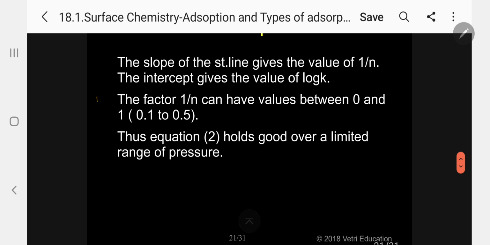Now, the factor 1 by n can have values between 0 to 1, but generally 0.1 to 0.5. Please follow. Even though we are giving 0 to 1, it lies always between 0.1 to 0.5. Thus, equation 2 holds good over a limited range of pressure.